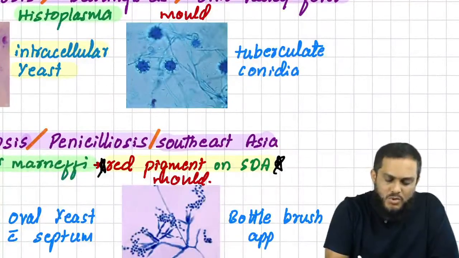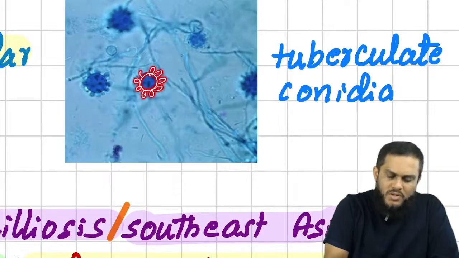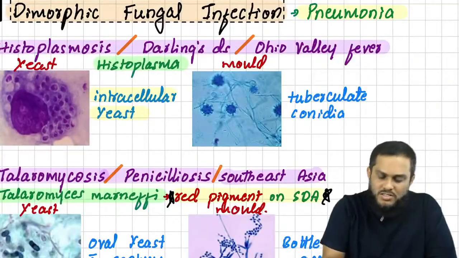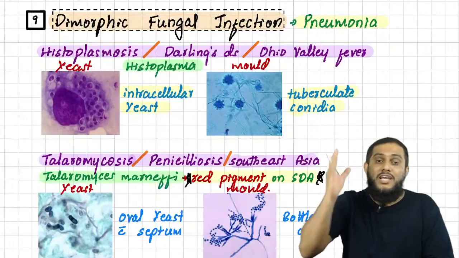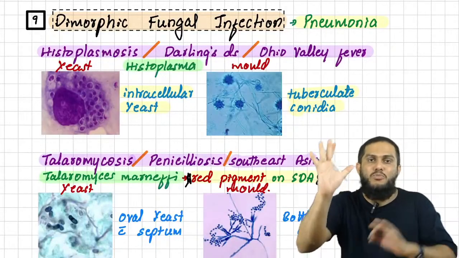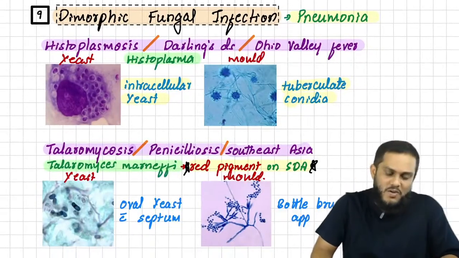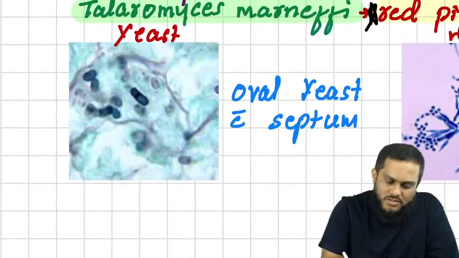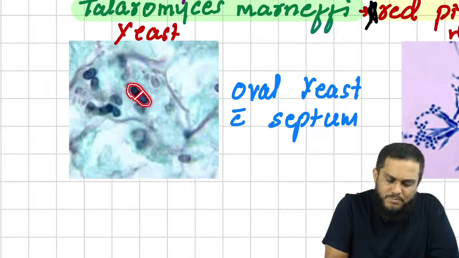And in the mold form, what do you see? Sir, tuberculate conidia, which means these are conidia surrounded by tubercles. That is the key identification point in the mold form, and that's how we diagnose Histoplasma. In the yeast form, intracellular yeast. In the mold form, tuberculate conidia. Confirmed, it is Histoplasma. If you talk about Talaromyces marneffei in the yeast form, they are oval-shaped yeast cells with a septum inside.